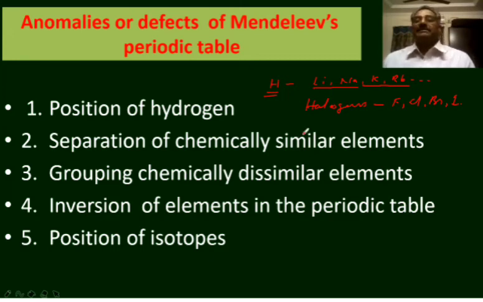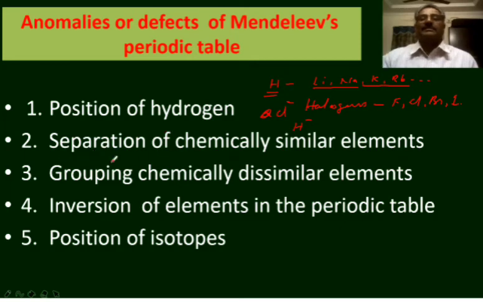Hydrogen can be grouped either with alkali metals or with halogens. For example, halogens form uninegative ions like Cl- ion. Hydrogen also can form H- ions with metals by gaining of one electron. So hydrogen exhibits the properties of alkali metals as well as halogens. It can be grouped either with halogens or alkali metals, but is grouped with alkali metals only. That is, position of hydrogen is not exactly justified.